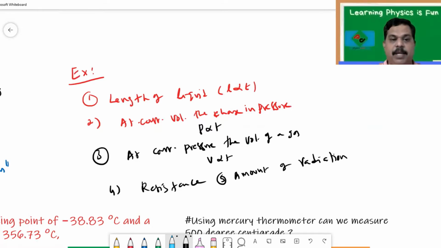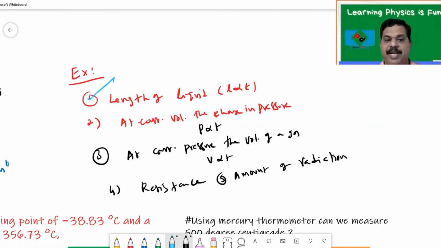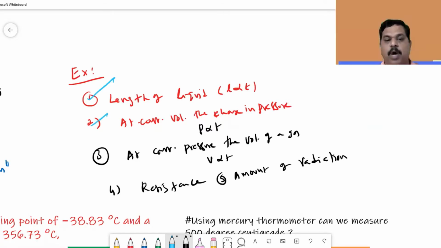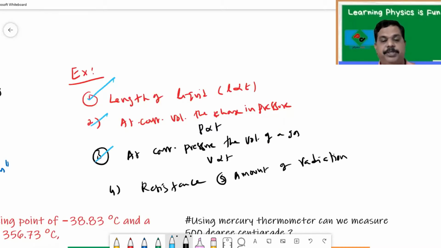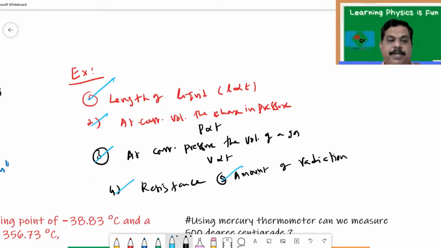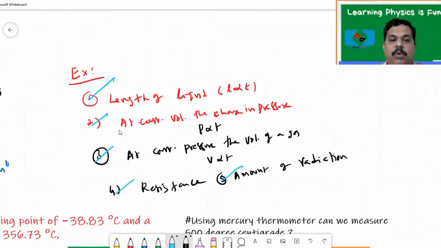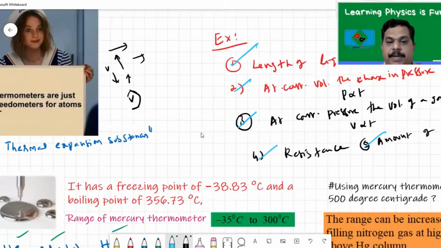As I said, length of the liquid column, the pressure of a gas at constant volume, or the volume of a gas at constant pressure, the resistance of a wire, and even the amount of energy emitted by a body. All these properties change with the temperature. That's why they are known as thermometric properties.